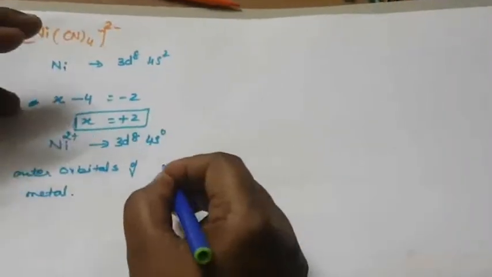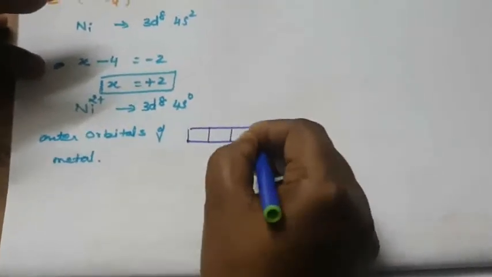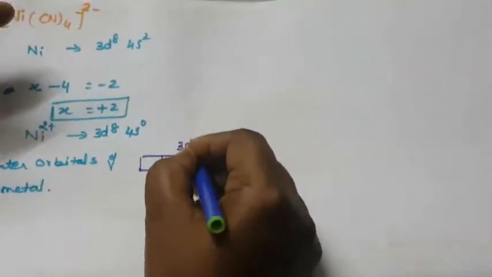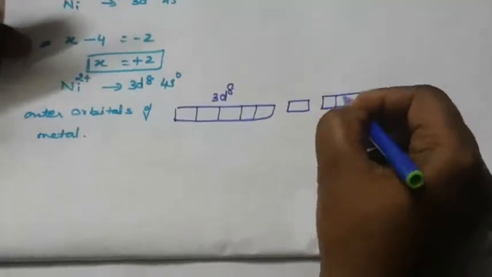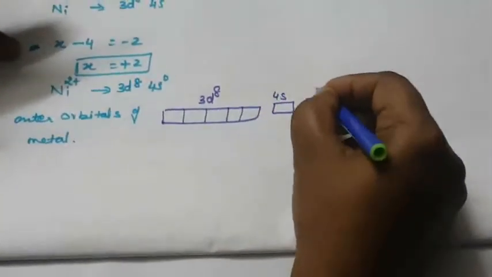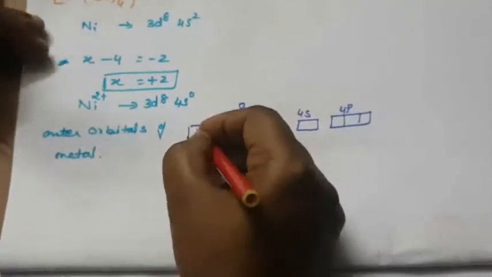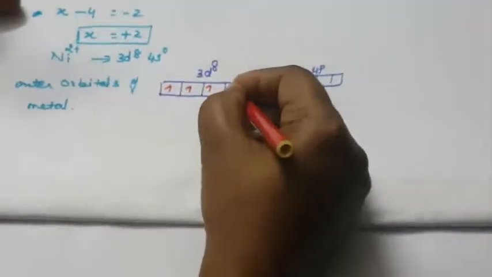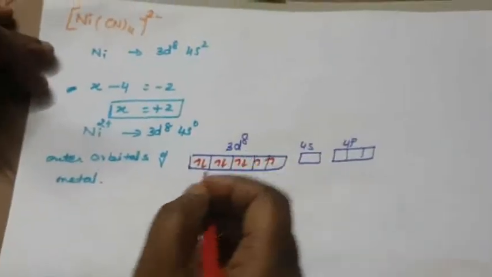First you draw the diagram: 3d8 is five boxes, then 4s and 4p. How many electrons are there? That is 8 electrons, 1, 2, 3, 4, 5, 6, 7, 8.